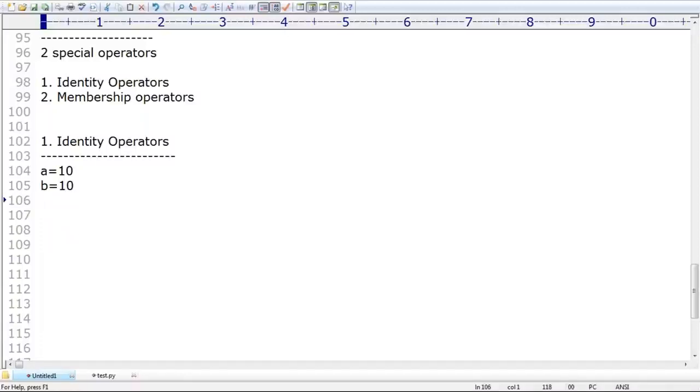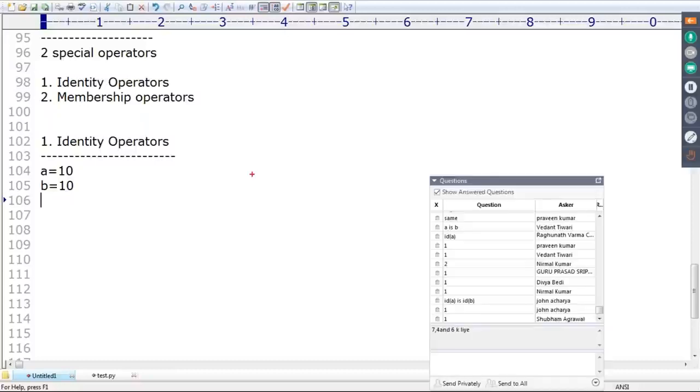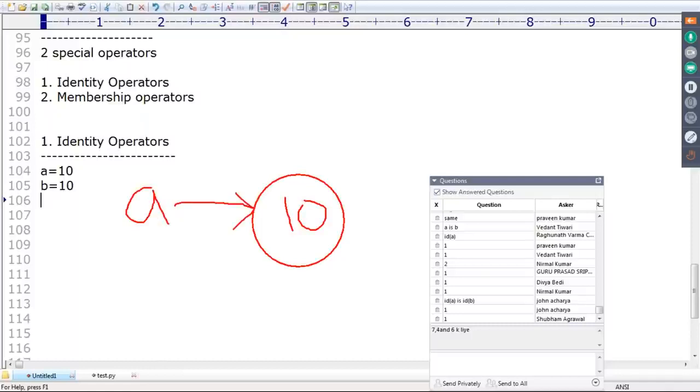How many objects are there? By the immutability concept, how many objects are available? Only one object. Have a look: only one object is available, its value is 10. A is pointing to this object and B is pointing to this object. Remember one very important point. Some people coming from a Java background are still not in a position to digest the Python terminology.